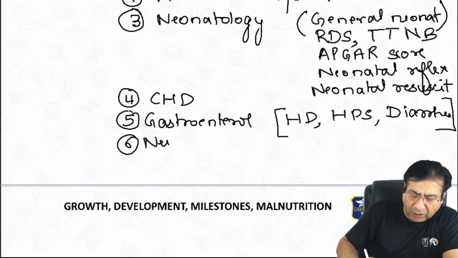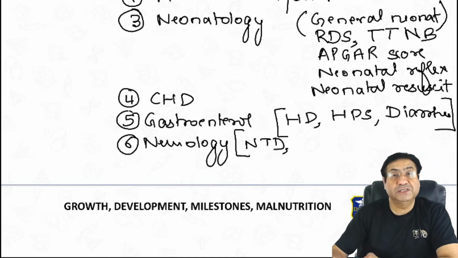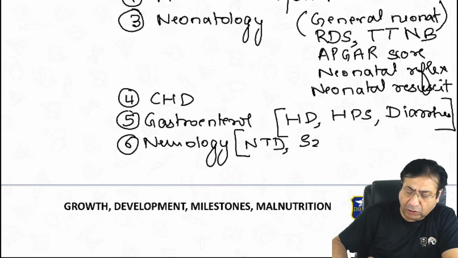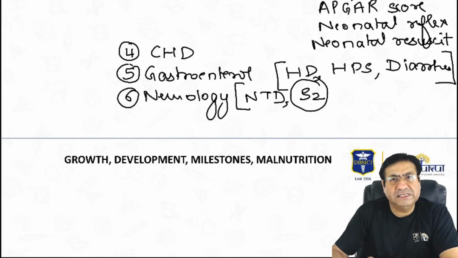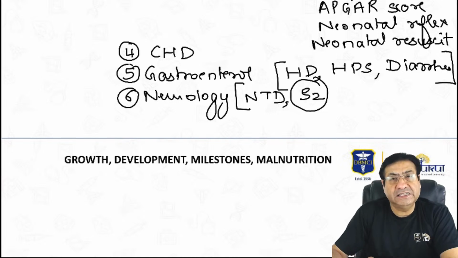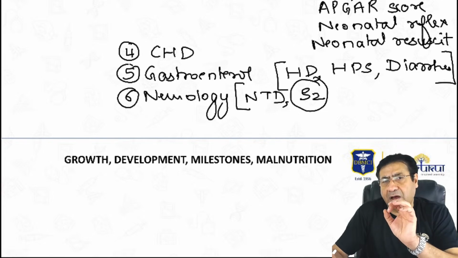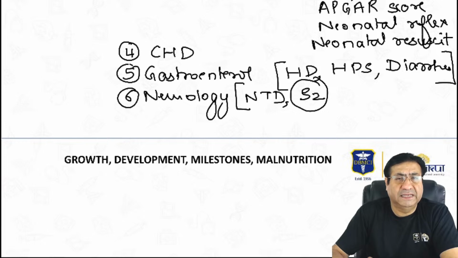Then pediatric neurology, important topics, neural tube defects. Very important topic for your exams, neural tube defects. Seizures, a lot of questions are asked on seizures, childhood seizures, neonatal seizures, drug of choice for childhood seizures, drug of choice for neonatal seizures, absence seizures, infantile spasms. So these again are a very important group of topics that you should be well prepared for your exams.